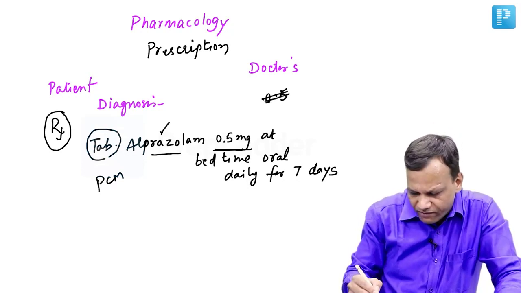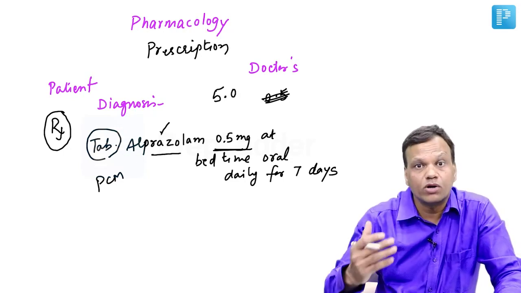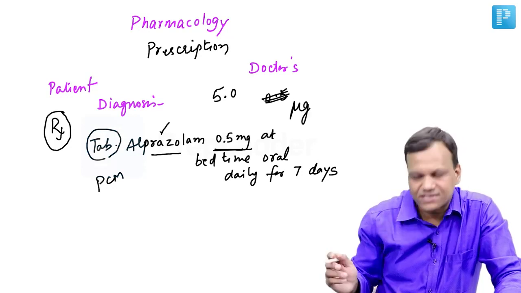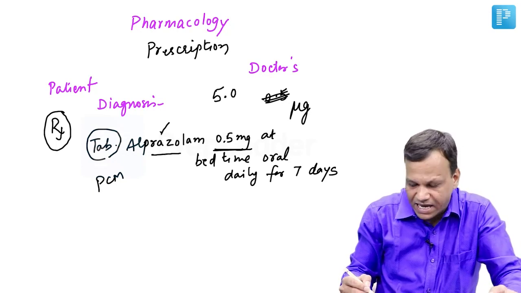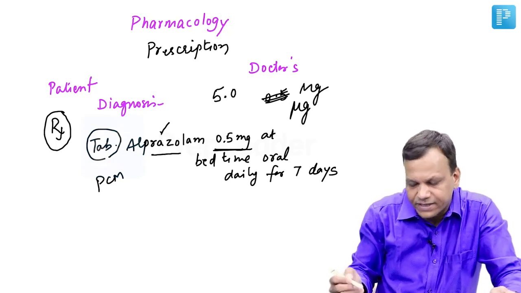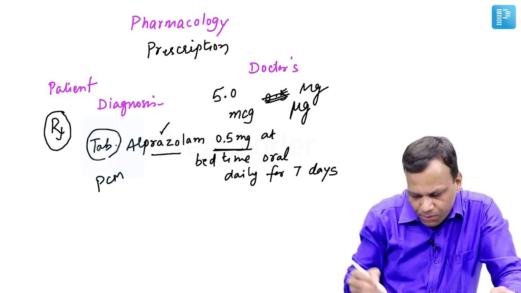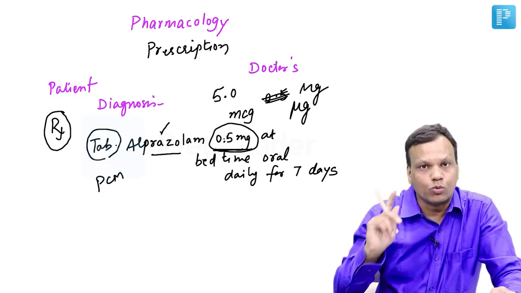But trailing zero should never be written. Like if the dose is 5 mg, never write 5.0 mg. It may look like 50 mg. Similarly, do not write microgram as this symbol, because if you don't have that good handwriting, as most doctors have, this may be read as milligram. Clear? So do not write microgram as this. Write either complete microgram or mcg. Okay? So these things need to be kept in mind while writing the dose.